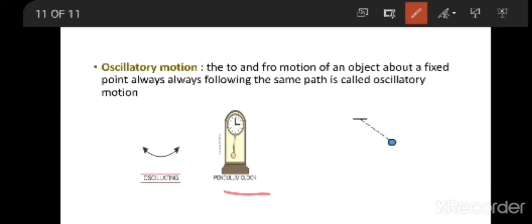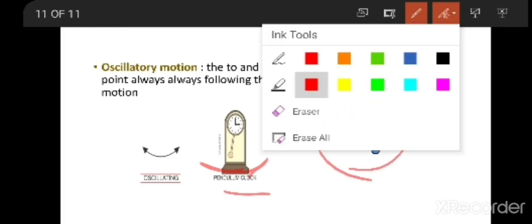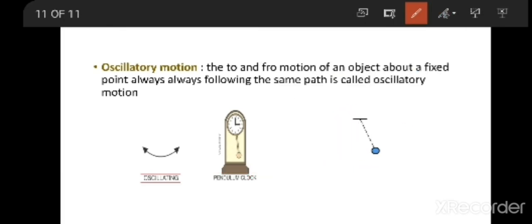For example, a pendulum clock. If you see the pendulum clock, it is moving in this way, again coming back in the same path. This is the pendulum clock example. And if you see this pendulum, it's moving in this direction, again coming back in the same direction. Then the motion is said to be oscillatory motion.